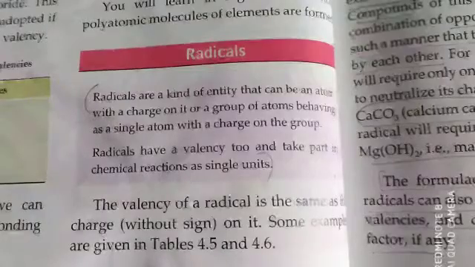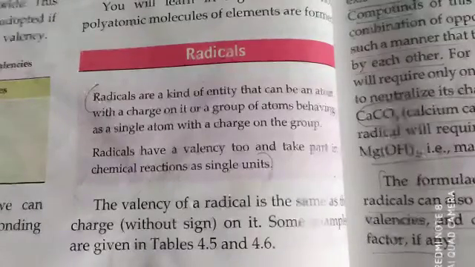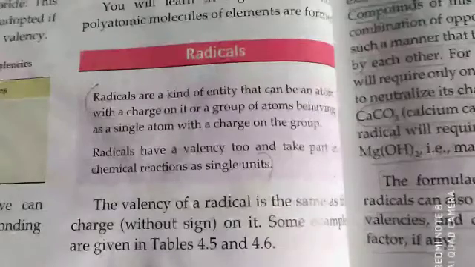So radicals are a kind of entity. Entity means it is a kind of substance that can be an atom with a charge. Charge means it can have a positive charge or a negative charge on it, or a group of atoms behaving as a single atom. Sometimes it can even be a group of atoms behaving as a single atom with a charge on the group. So radicals have valency too, and they take part in chemical reactions as single units.